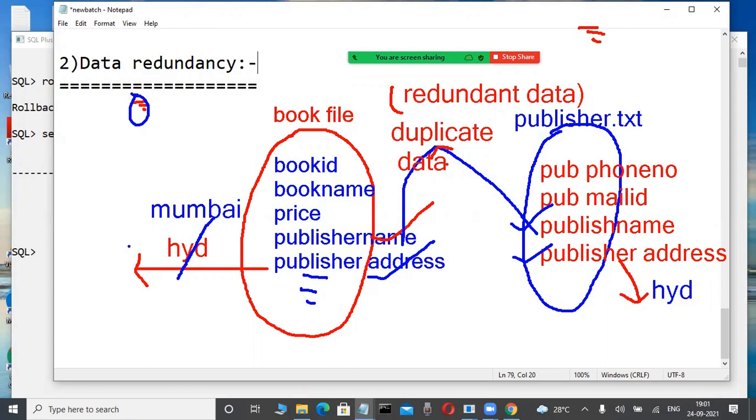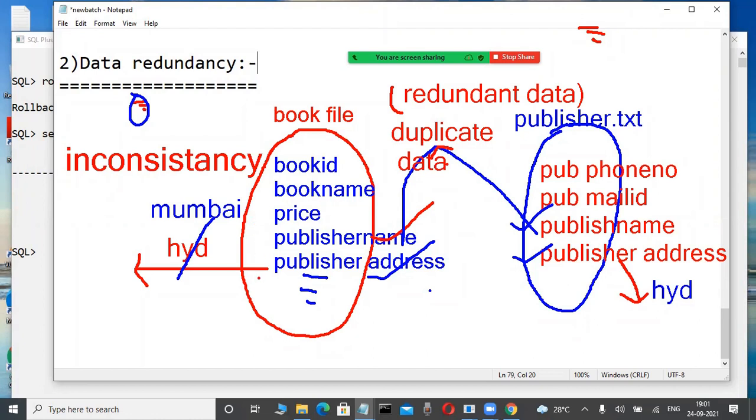Whenever we are modifying data in one file, those modifications are never affected in another file, because of the duplicate data. Another file only. This is called inconsistency. Consistent data is not there. Inconsistency is the biggest problem in the flat file approach.